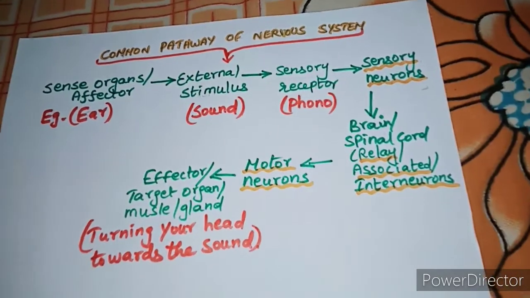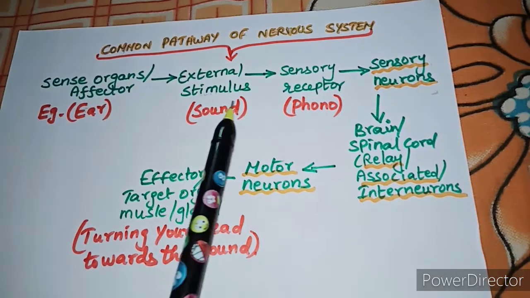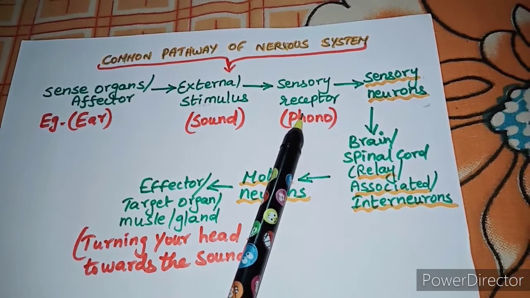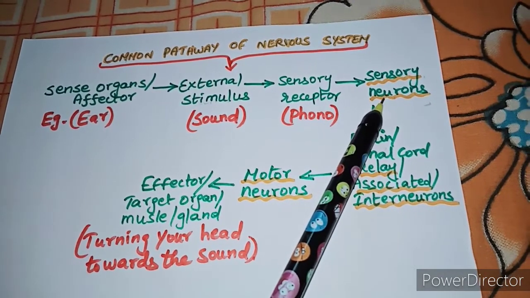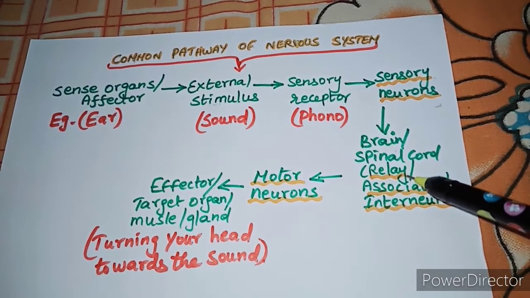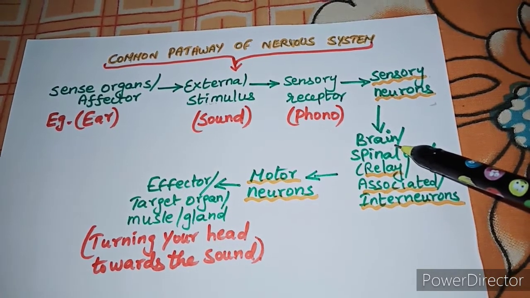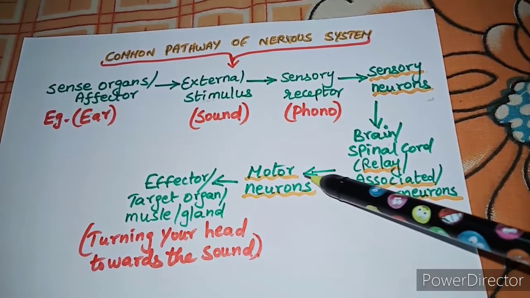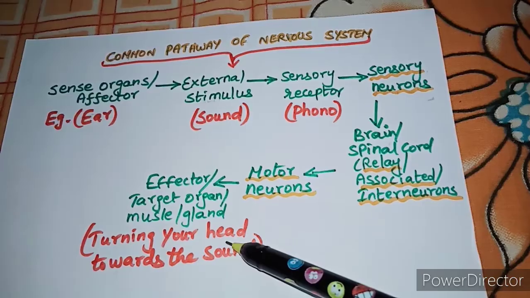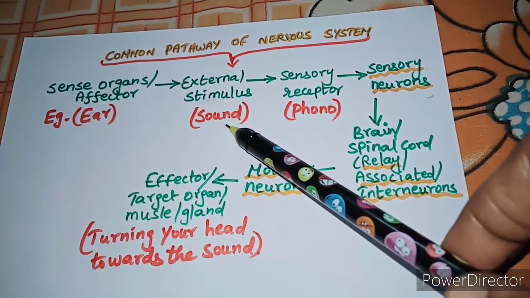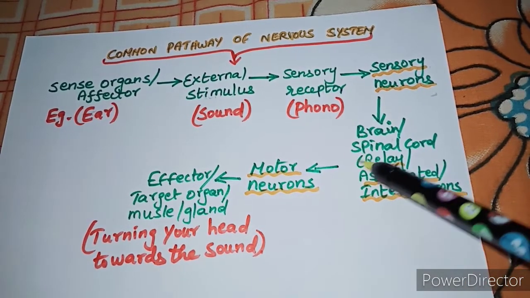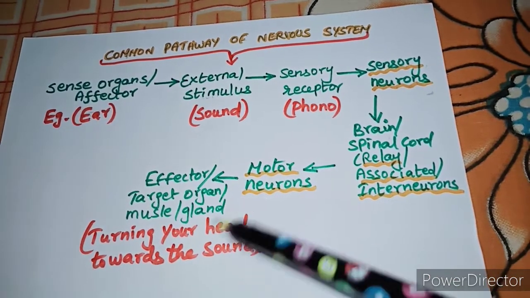For example, the ear is getting the external stimulus called sound with the help of phonoreceptors, and the information is conveyed to the sensory neurons and to the brain and spinal cord with the help of relay neurons, and the order is given by the brain and spinal cord, and it is taken through the motor neurons and it goes to the target organ called head. So because of this sound, who is calling or what is the sound, you are turning your head towards the sound. So this order is given by the brain, which is conveyed through the motor neurons.